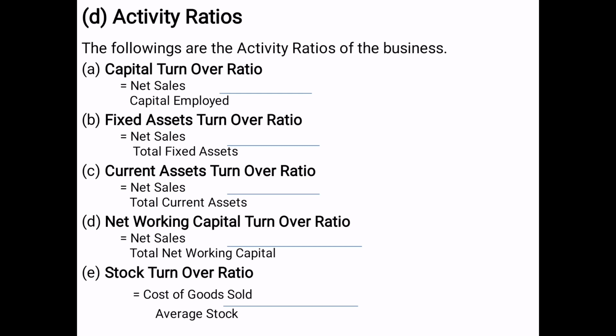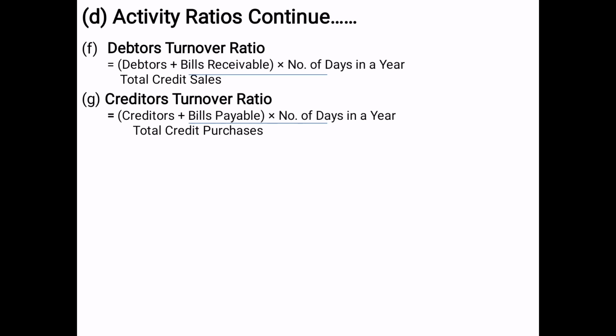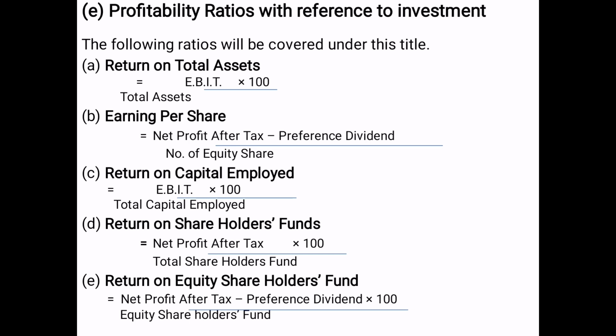Stock turnover ratio, cost of goods sold divided by average stock. Then debtors turnover ratio, debtors plus bills receivable upon total credit sales into number of days in a year, and creditors turnover ratio, creditors plus bills payable upon total credit purchases into number of days in a year.